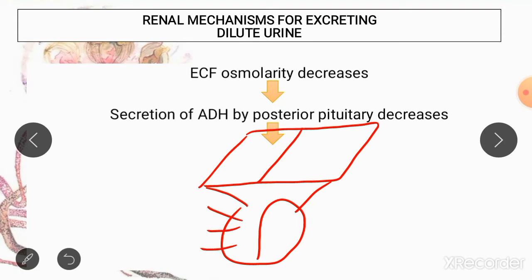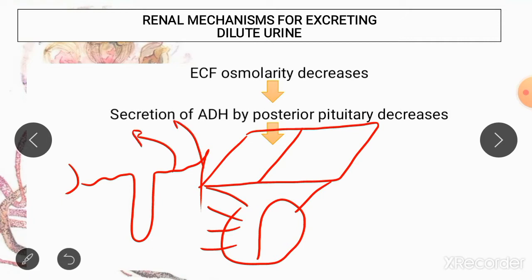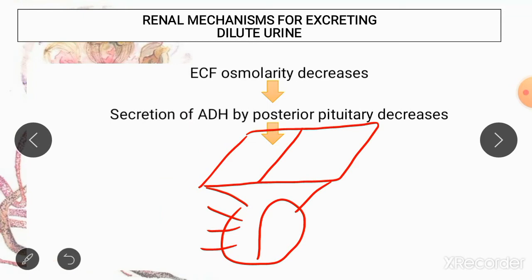So your ADH, what it does is it acts on your nephrons, especially on your distal convoluted tubule and collecting ducts and collecting tubules, and from here it causes reabsorption of water, so that very little water is excreted in the form of urine. As the name already indicates, anti-diuretic hormone, it does not allow diuresis or large volumes of